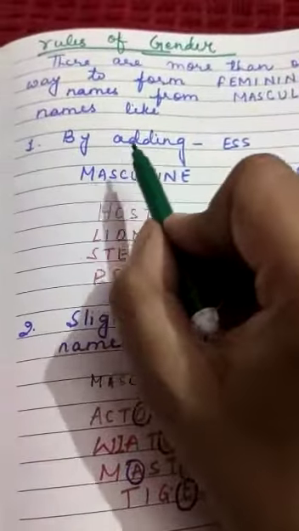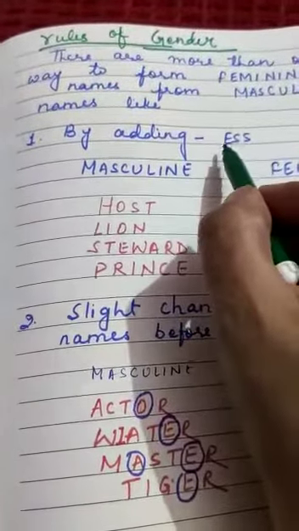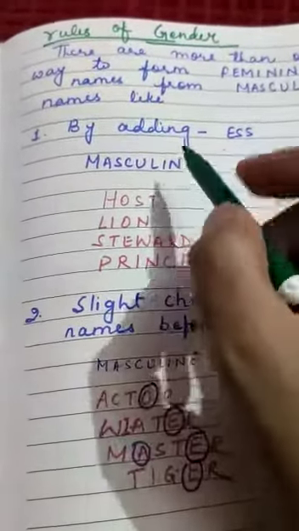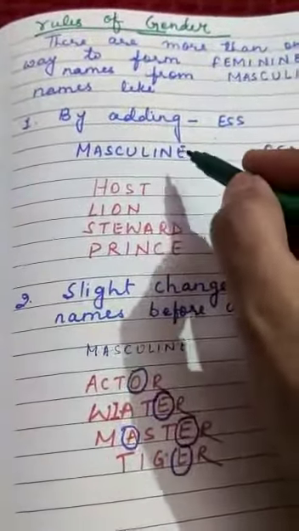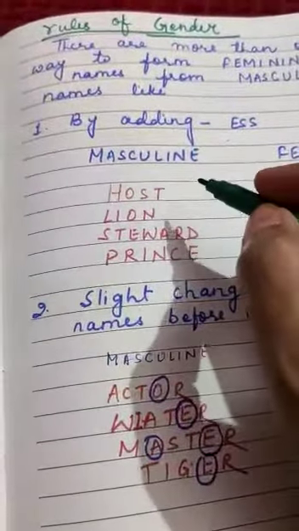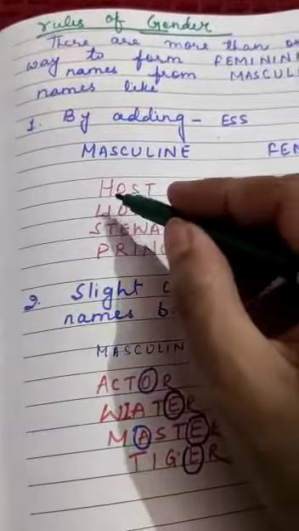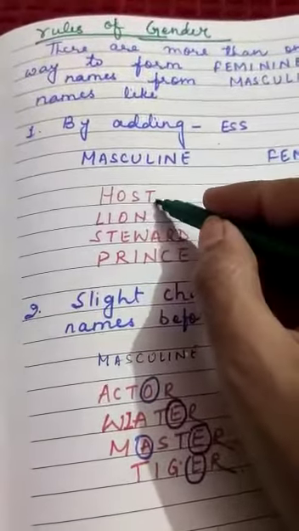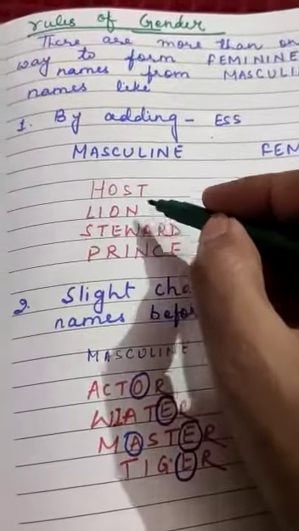First one, by adding ESS. Now just check it. What is that, by adding ESS? Examples of masculine: host, lion, steward, prince. Host comes under masculine gender.